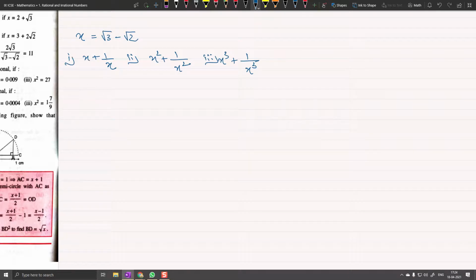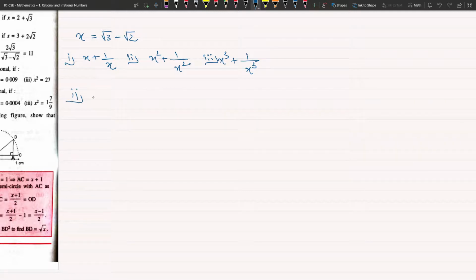So सबसे पहले x plus 1 by x. I will write it as x plus 1 by x is equal to root 3 minus root 2 plus 1 by root 3 minus root 2. That is x plus 1 by x. So how should I solve it? Okay, what I will do is I will rationalize the denominator here.